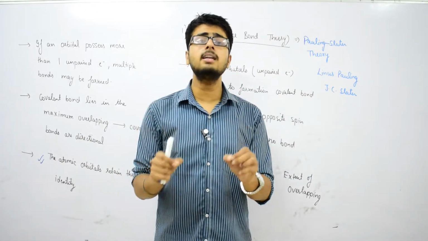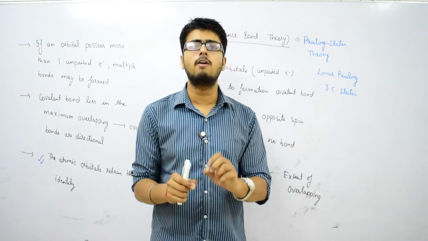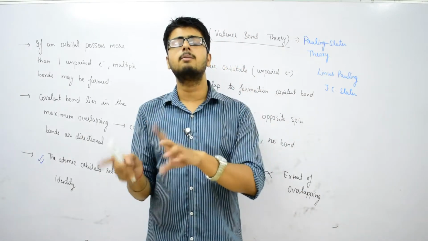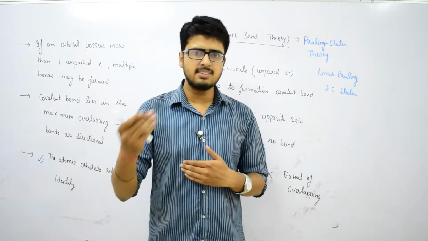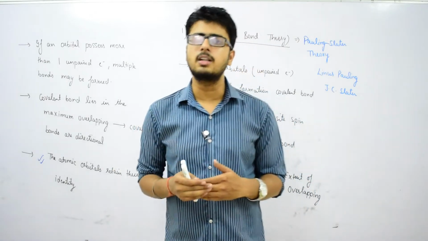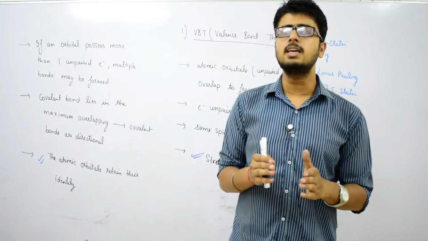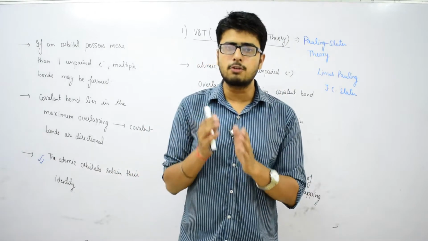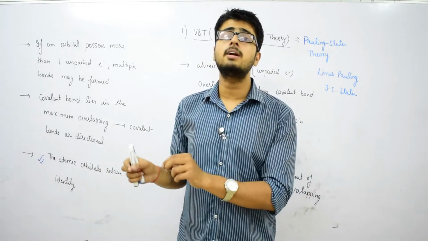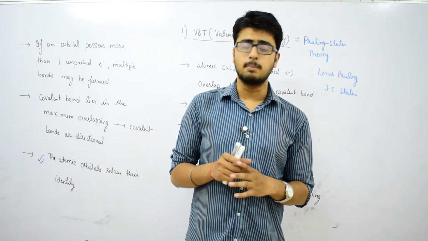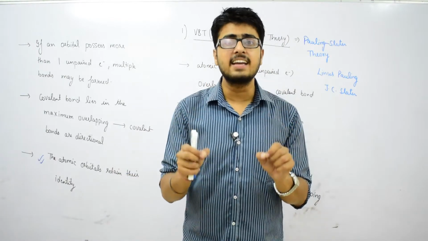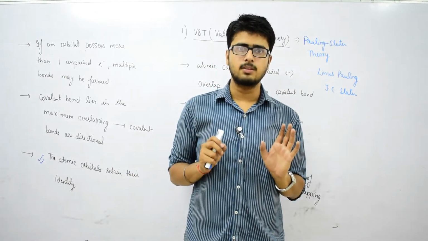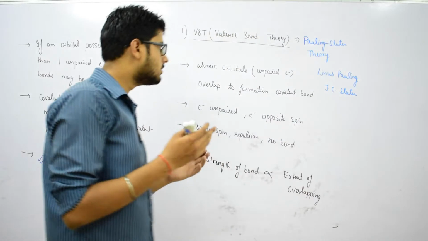This is the main differentiating feature between molecular orbital theory and valence bond theory. Later, when we discuss molecular orbital theory, we will see that after the formation of a covalent bond, the atomic orbitals lose their identity, but here they retain their identity. So this was mainly about valence bond theory.